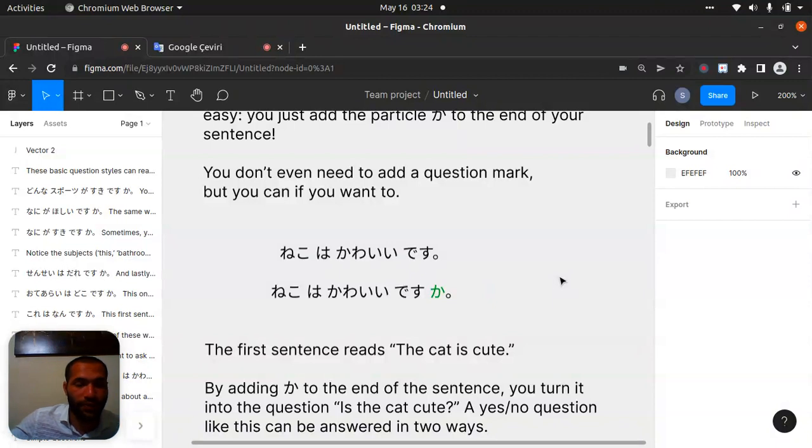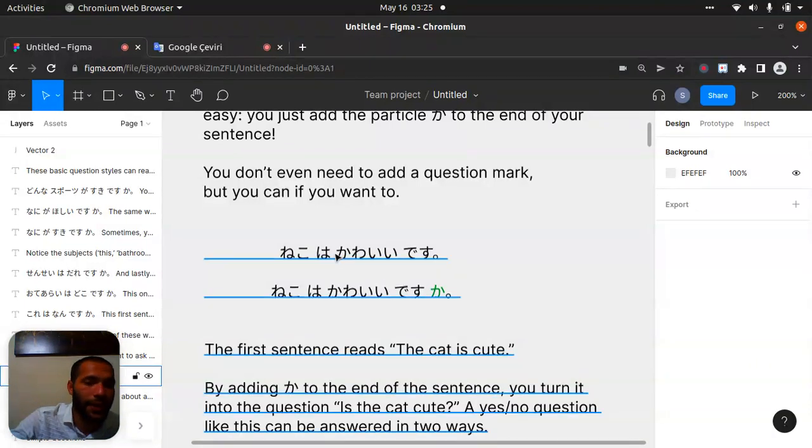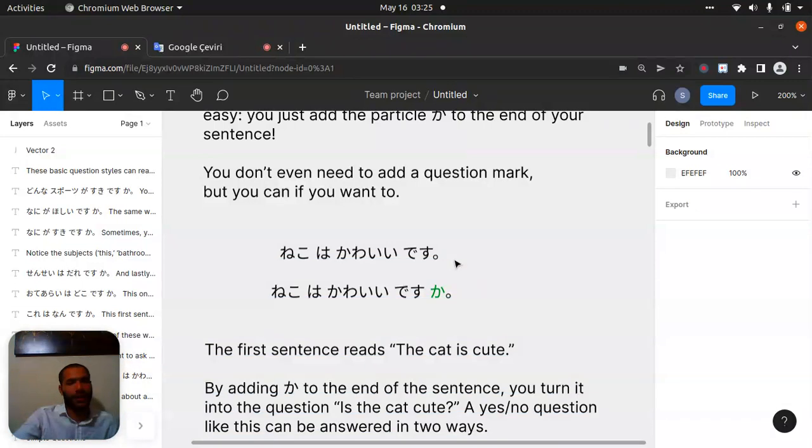So, neko wa suki desu. Sorry, neko ga suki desu. Suki desu, right? Like that. I like cats.